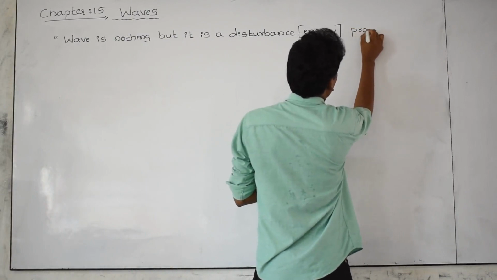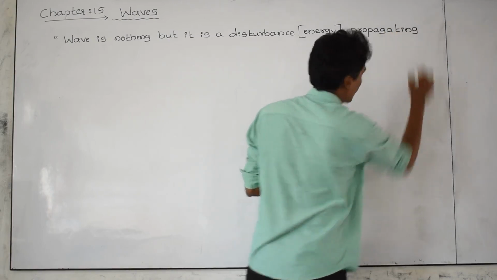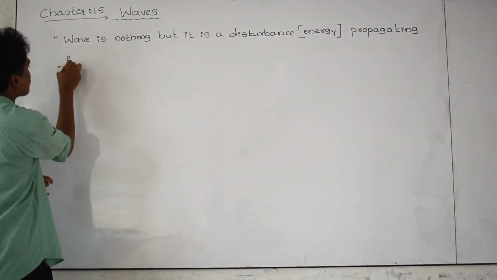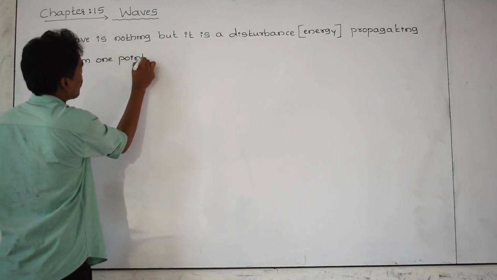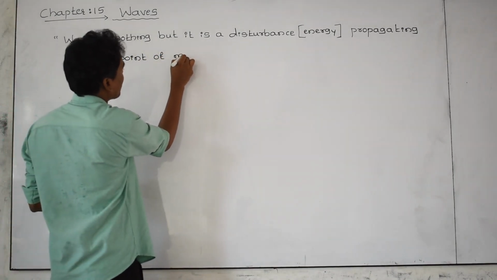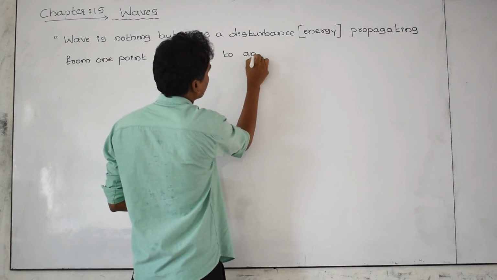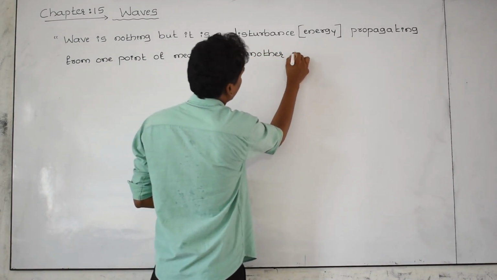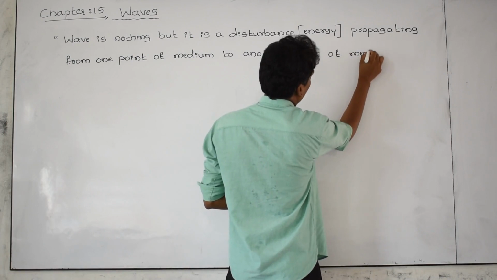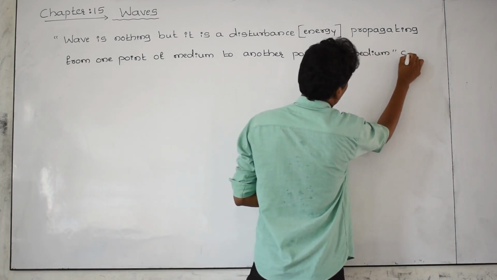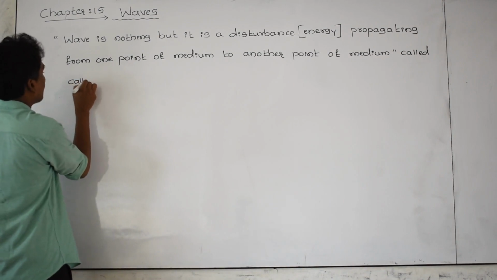propagating, in the sense spreading or moving, from one point of a medium to another point of the medium, called a wave or wave motion.